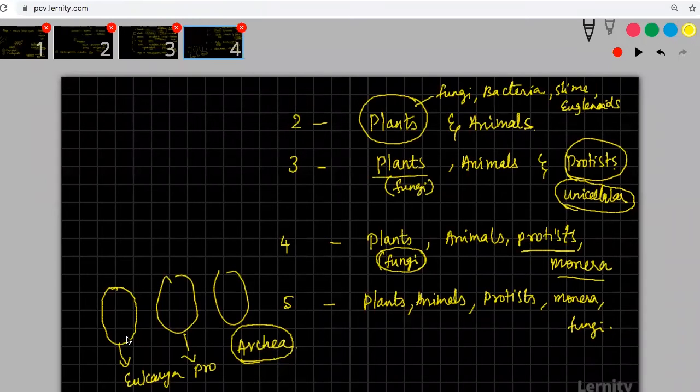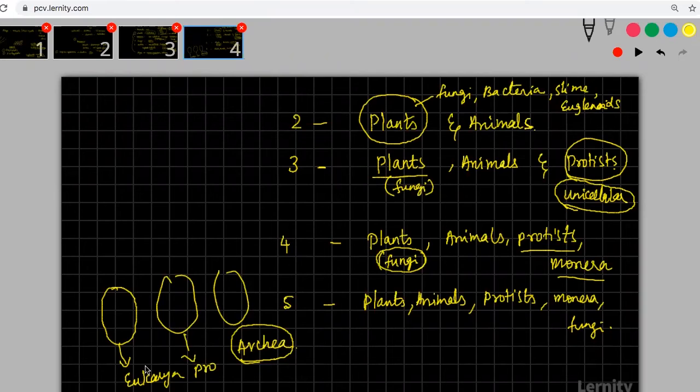Basically, you are dividing all the organisms into three distinct groups. One is a group of organisms which are eukaryotes. The other one we call prokaryotes. And the third one, which has a totally different structure from these two, we call archaea. That is what the domain system is.